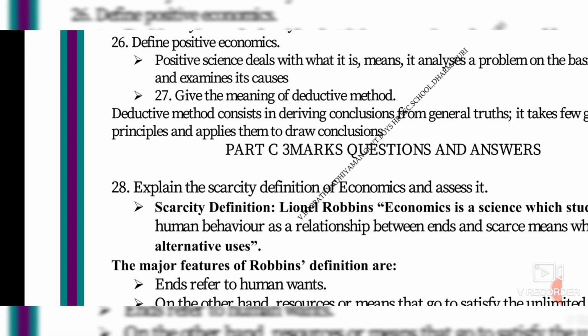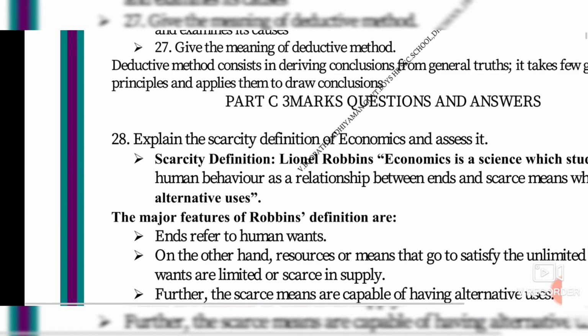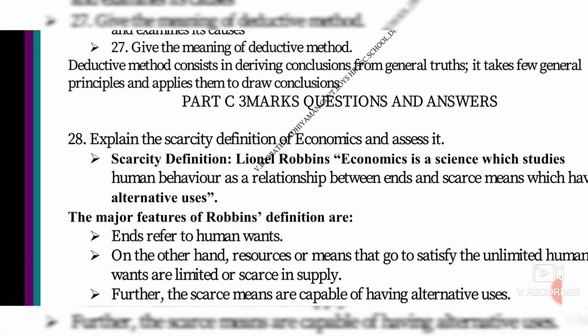Next we will see the scarcity definition of economics. Scarcity means shortage. This is the scarcity definition by Lionel Robbins. Economics is a science which studies human behavior, about the wants of the human, whatever is needed for a person in daily life, as a relationship between ends and scarce means. Ends means wants and scarce means shortage.